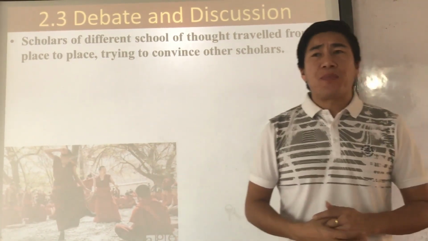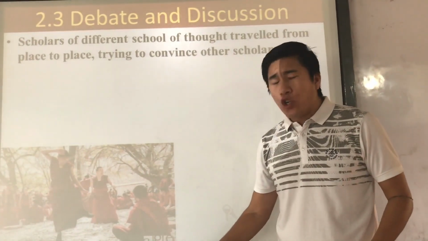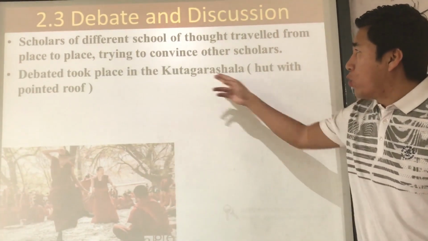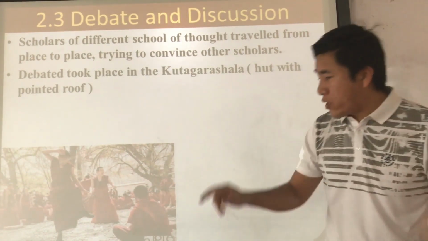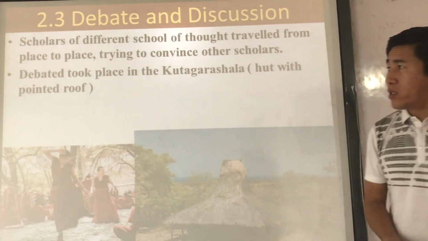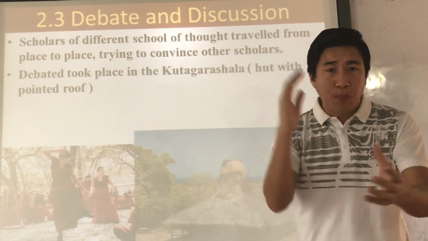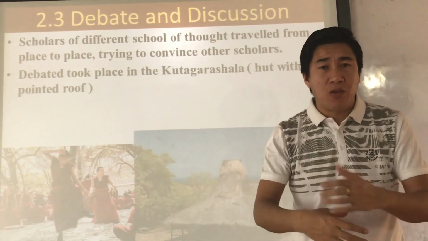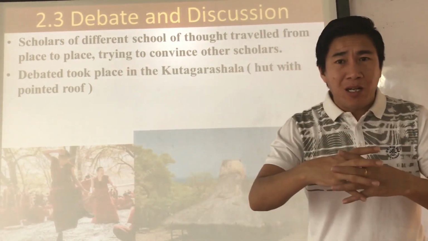Mostly the debate and discussion happened in a place called the Kutagarashala. Kutagarashala means a hut with a pointed roof. Inside this, they used to hold these debates about the different schools of thought. They came together and debated different subjects related to their ideas. And that is debate within the same religion.